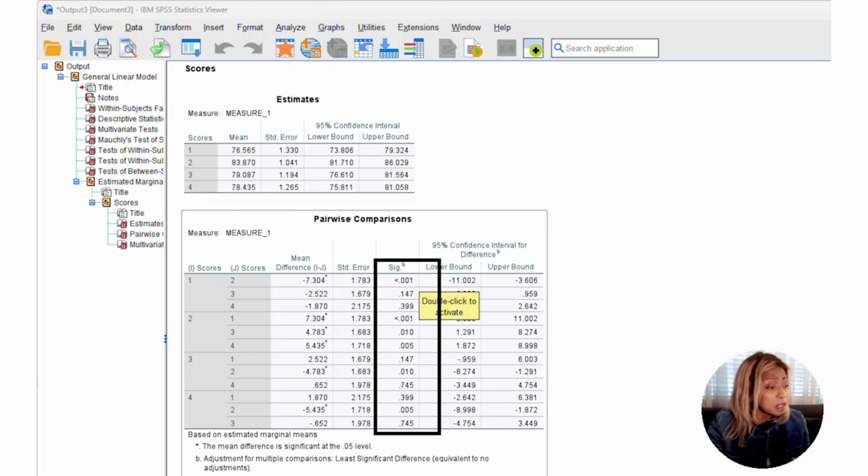You can see in this column, it is less than 0.001. Once again, another asterisk on the p-value here. And then we can see another one here, 0.005, and here is another one, 0.010, and another one here, 0.005.